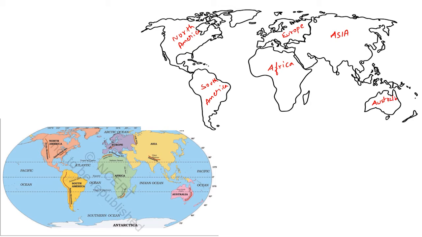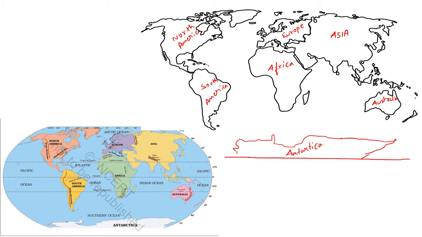Antarctica will come here in this map. The continent starts from here. From the lower land surface, in the lower part of the map, the continent will come, and that forms Antarctica. In the map you will find it at the bottom, where this Antarctica continent comes. Clear? So these are the major continents of the world.